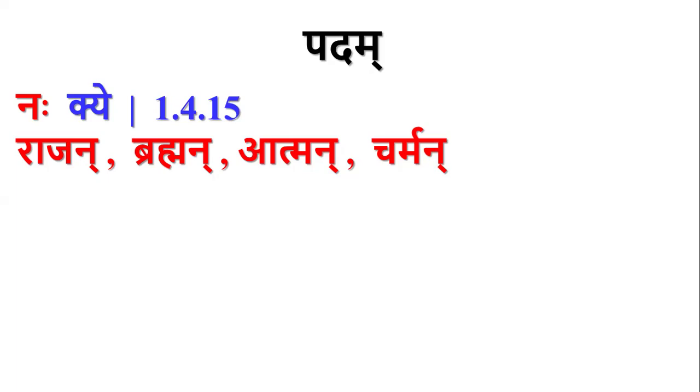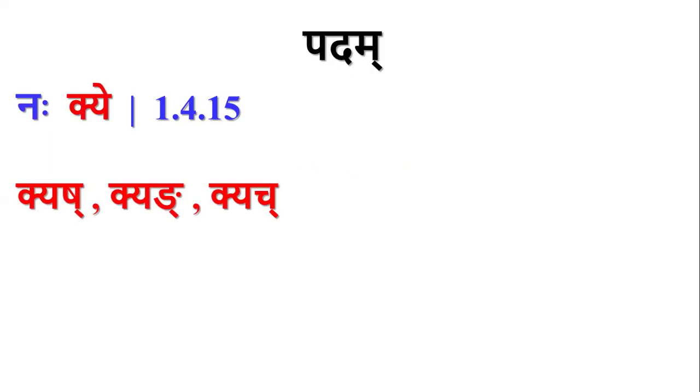By tadanta vidhi, yena vidhis tadantasya, nakara as well as the words which end with nakara are called pada. So Rajan, Brahman, Atman, Charman, all these end with nakara. So this nah refers to all these words.